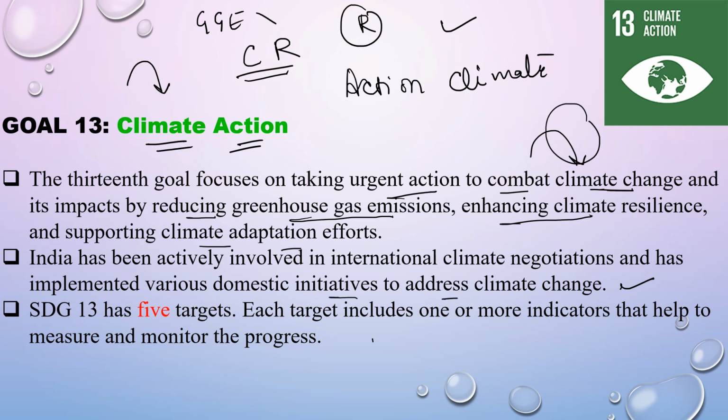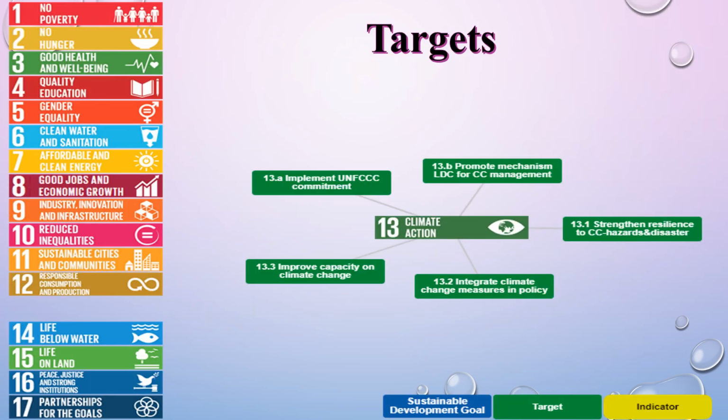Now this goal has 5 targets and each target has 1 or more indicators. Now these are the targets. Firstly, it is implementation of UNFCCC commitment, then promote mechanism for carbon management, then strengthen resilience to climate-related hazards and disasters, integrate climate change measures in policy, improve capacity on climate change. So these are the targets which are to be achieved in climate action.